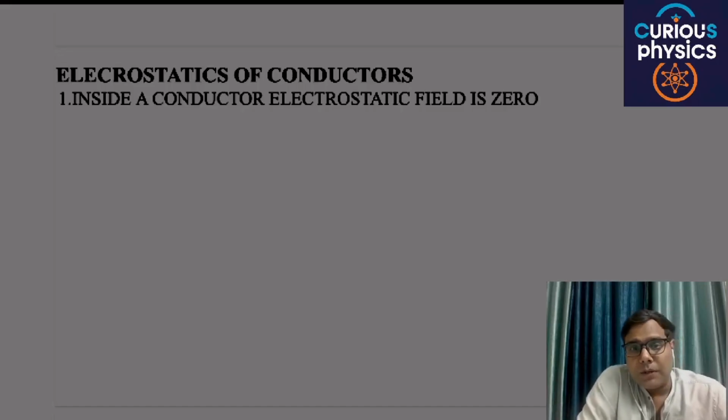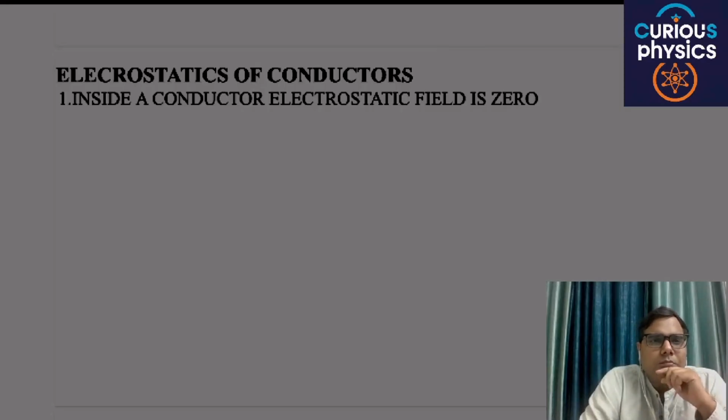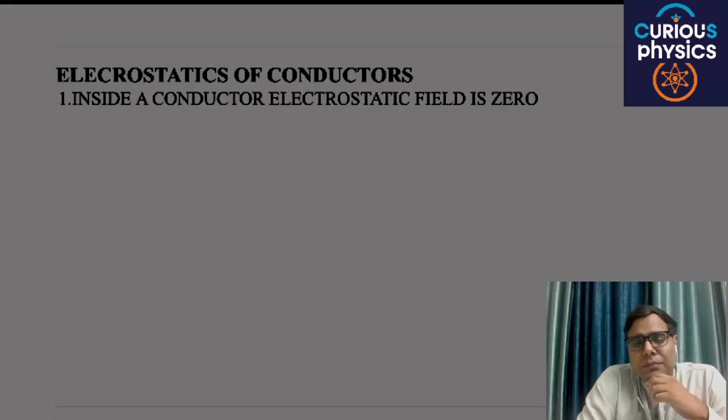Today, I am going to start the third part of the second chapter, electrostatic potential and capacitance. In this chapter, I am going to start electrostatics of conductors. This portion before capacitors is just a theory portion, but this theory portion, or you can say the properties of electrostatics of a conductor, is very important to increase your conceptual clarity in this topic.